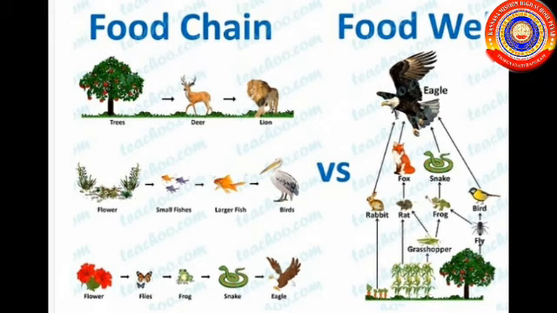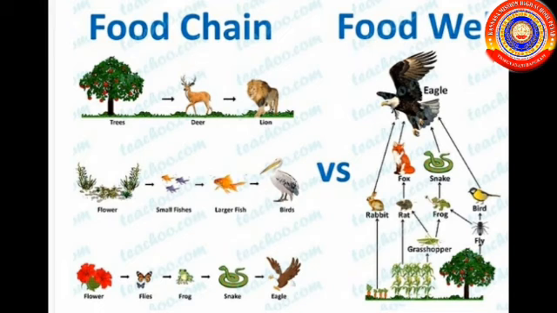Is the possibility of an organism becoming food to more than one organism helpful to the existence of the food chain? Why? Do you know? It is helpful to the existence of the food chain. The main factor which controls the number of organisms in an ecosystem is the food chain. In the food web, one species of organism becomes the food of another species.